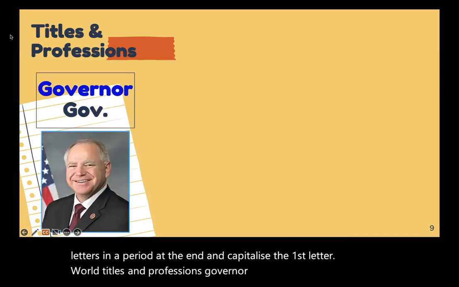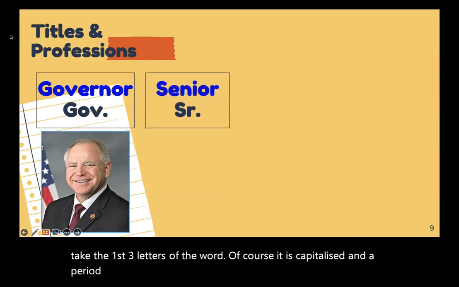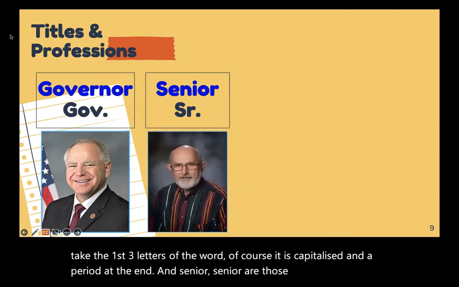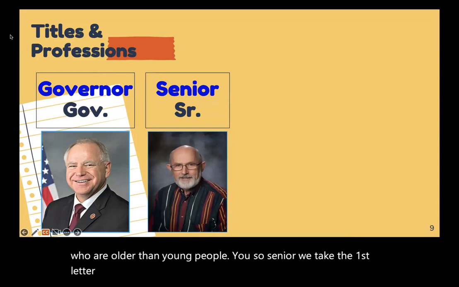Governor. For governor, usually we take the first three letters of the word. Of course, it is capitalized with a period at the end. And senior refers to adult male people who are older than young people like you. For senior, we take the first letter of the word as well as the last letter of the word, with a period and a capital letter.